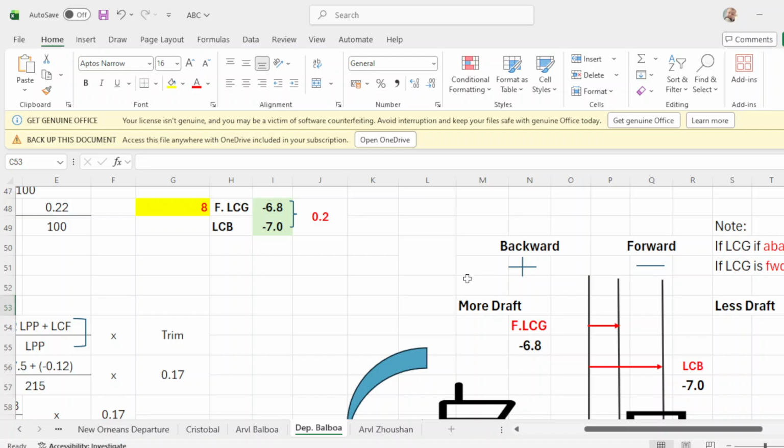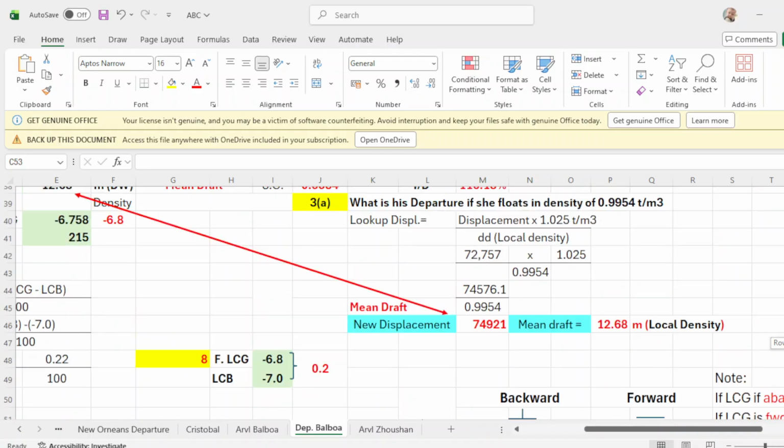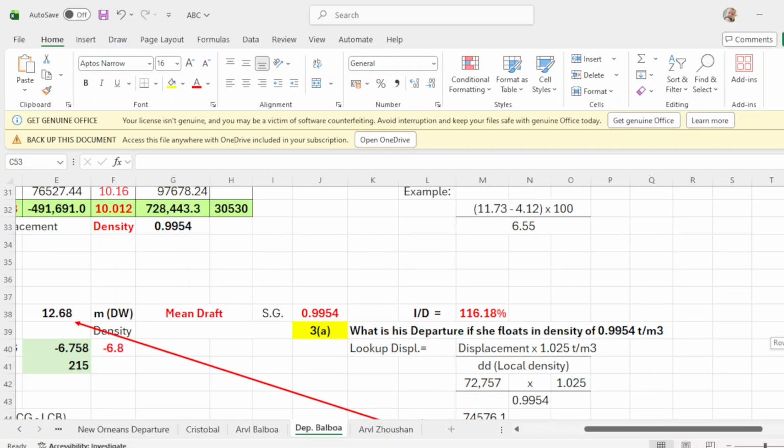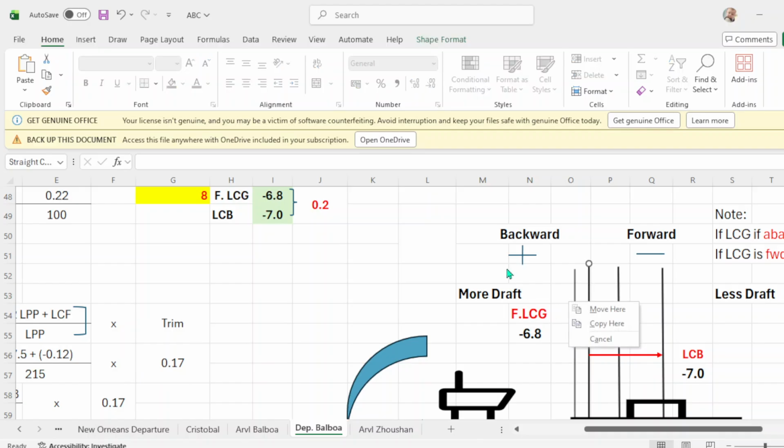Since your trim is positive 17, meaning you are trimmed by the stern, because this is the up part of your vessel. If your trim is, for example, negative 17, then it would be here, that would be trimmed by the head. But it is positive 17, so you are trimmed by the stern because it is positive.